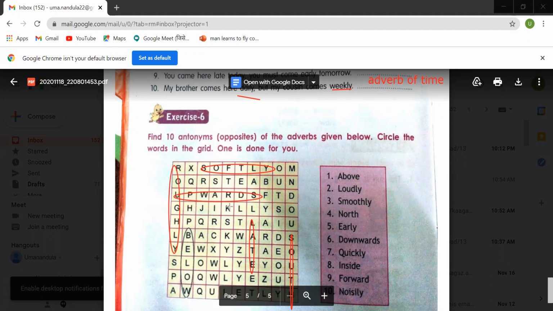Yes, quickly and slowly. Slowly, I can find this slowly here. Inside, outside. Can you find outside? Yeah, it's here, outside, children. Forward, backward. Yes, I can find backward here. Noisily, and the last one is quietly.